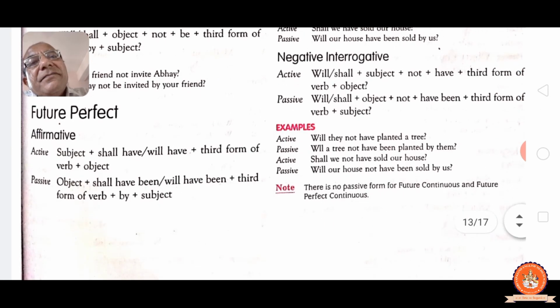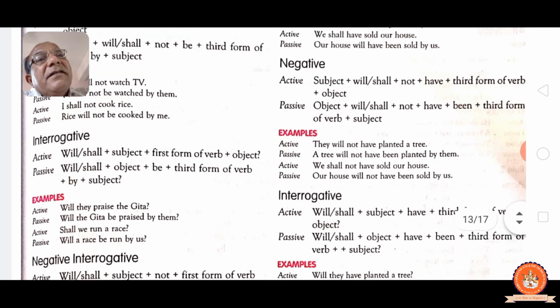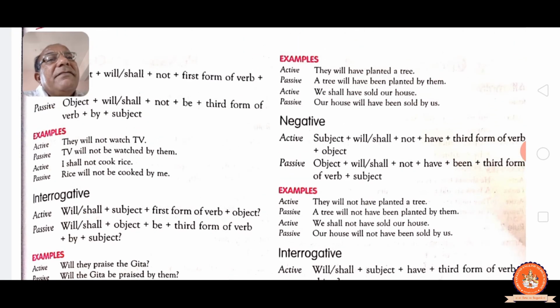See, subject plus shall have, will have, past participle, object. Passive: object plus shall have been or will have been, past participle, by and subject. See, example, they will have planted a tree, will have been planted by them. See, been we have to add in passive. We shall have sold our house, will have been sold by us.